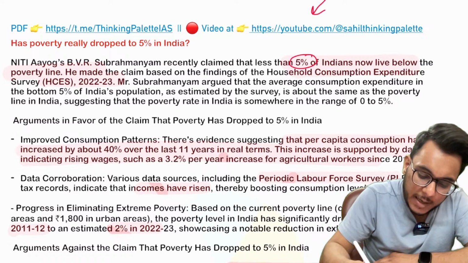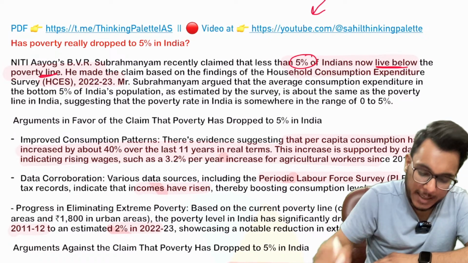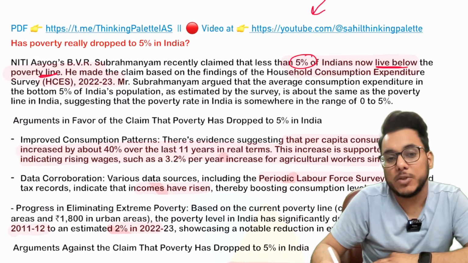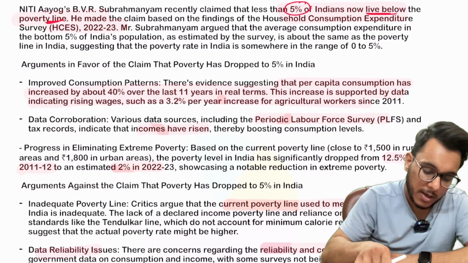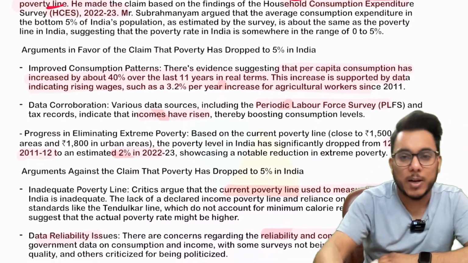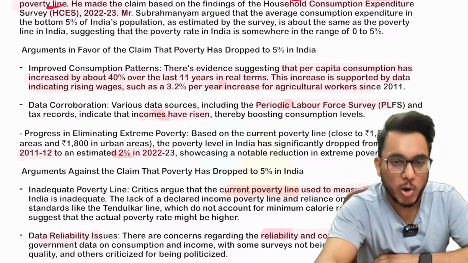Now, on the basis of this Household Consumption Expenditure Survey, Niti Aayog has claimed that less than 5% of Indians now live below the poverty line. It has been said that consumption has increased and the number of people below the poverty line has been reduced. Okay, so let's understand this article, whether this is true or not.